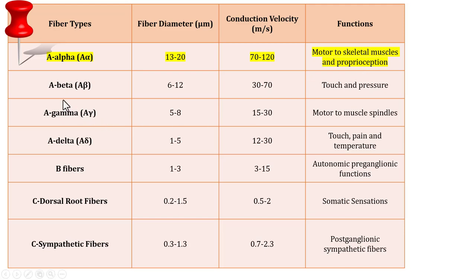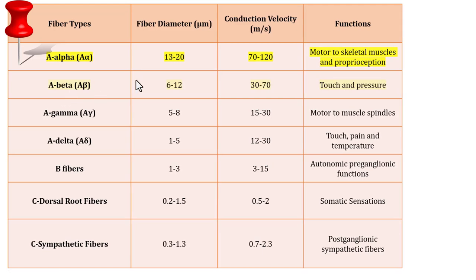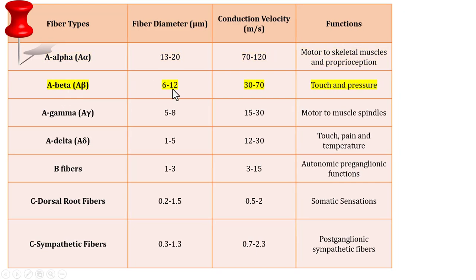Next we have A-beta fibers. The diameter of A-beta fibers is 6 to 12 micrometer and the conduction velocity is a little less, which is 30 to 70 meters per second. They are responsible for touch and pressure sensations.